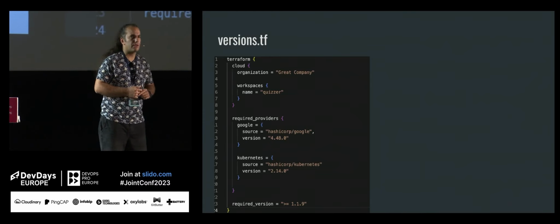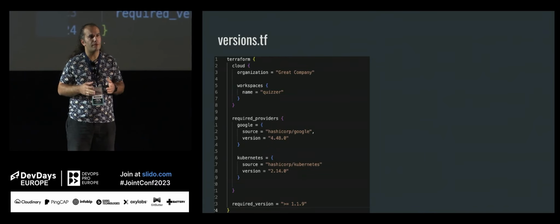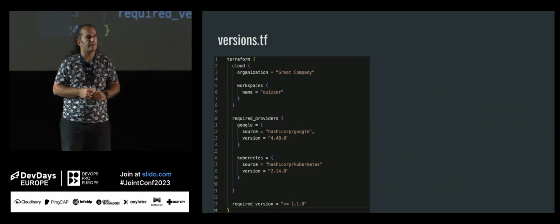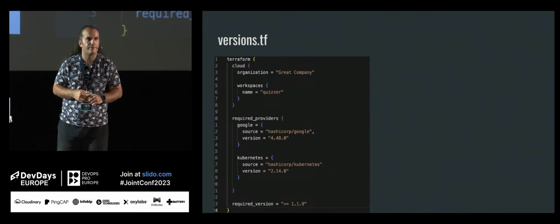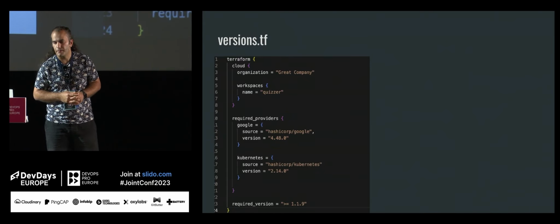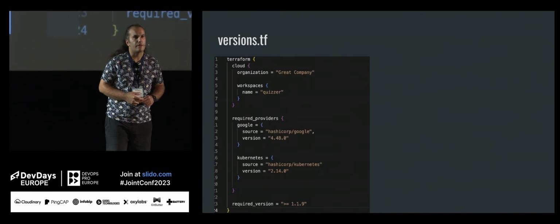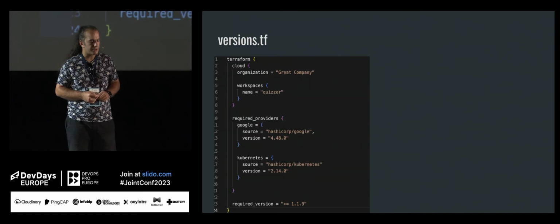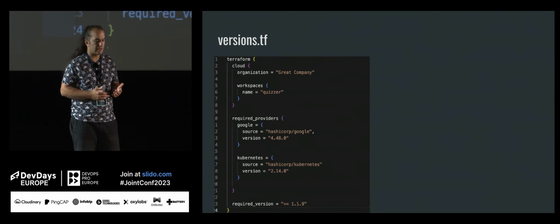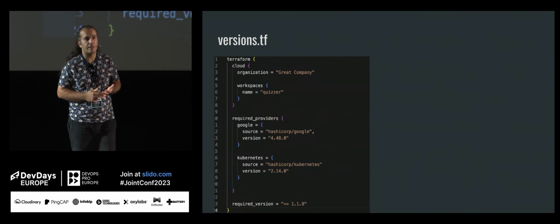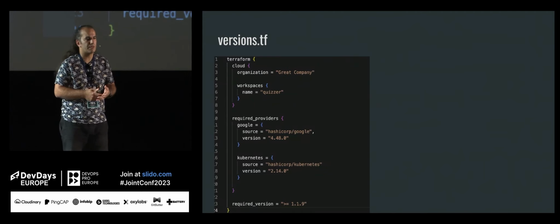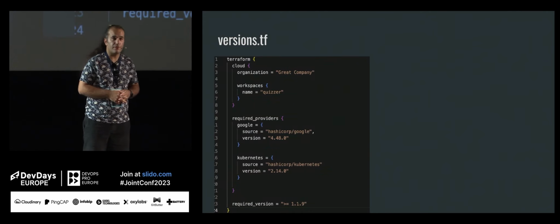In versions, you can think that they are just naming conventions, by the way. If you take a look at the Terraform modules examples, you can see these versions TF, inputs TF, they have this kind of naming convention. In versions TF, this is the dependency file, as you think. Under the required providers section, you can see we have Google and Kubernetes providers, and we specify their names and their versions.